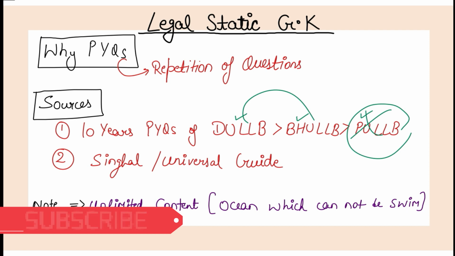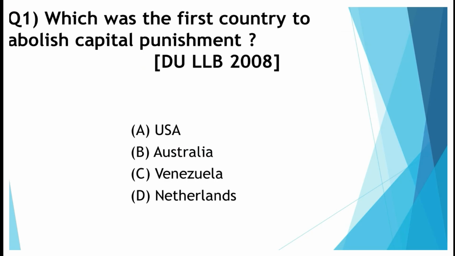With this, now coming to question number 1. Question number 1 says: which was the first country to abolish the capital punishment? The country is Venezuela. So Venezuela abolished the capital punishment.